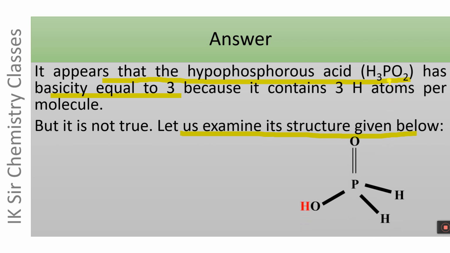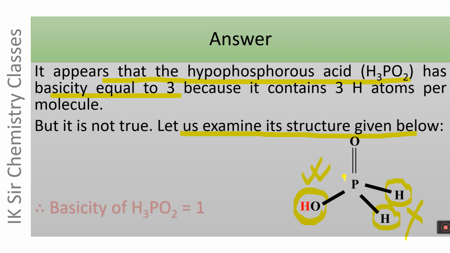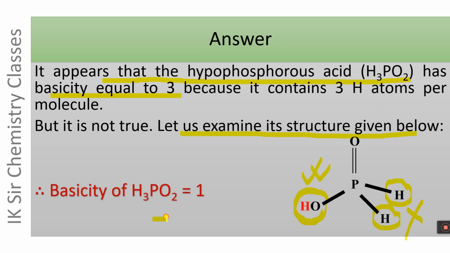In the molecule of H3PO2, only one hydrogen atom is attached to oxygen atom, which can be furnished as H plus ion. On the other hand, two hydrogen atoms which are attached to phosphorus atom cannot be furnished as H plus ions, and hence the basicity of H3PO2 is 1, and it is a monobasic acid rather than a tribasic acid.